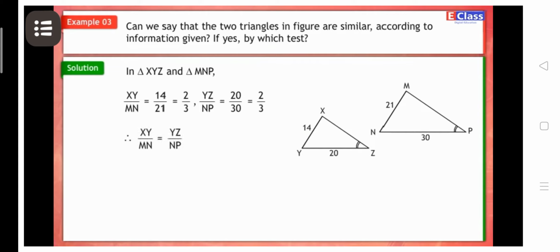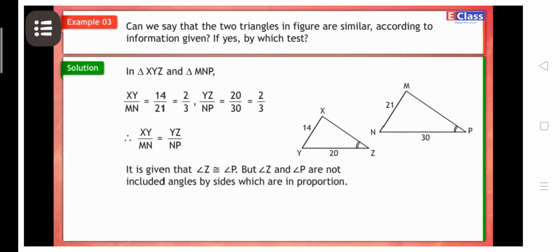Therefore, XY upon MN is equal to YZ upon NP. It is given that angle Z is congruent to angle P. But angle Z and angle P are not included angles by sides which are in proportion. Hence, triangle XYZ and triangle MNP cannot be said to be similar.